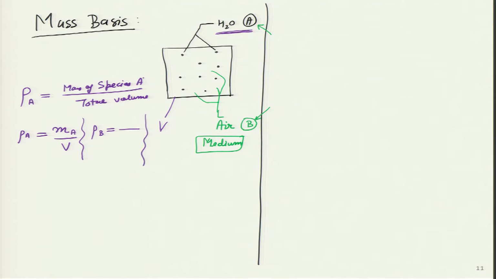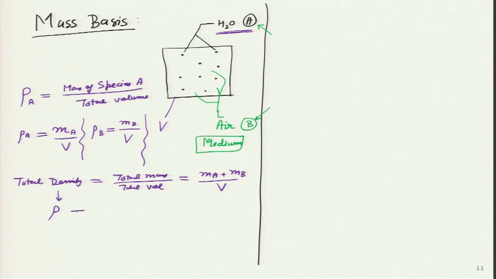Similarly, I can write the expression for rho B. For rho B also I will use the same expression, I will just replace the numerator: instead of mass of species A, I write mass of species B. The total volume remains V. Based on this I can also calculate the total density of this container, that is the total mass divided by the total volume, which is m A plus m B divided by V. So the total density, if I represent it by rho, is simply the sum of density A and density B, rho equals rho A plus rho B. This one is straightforward.